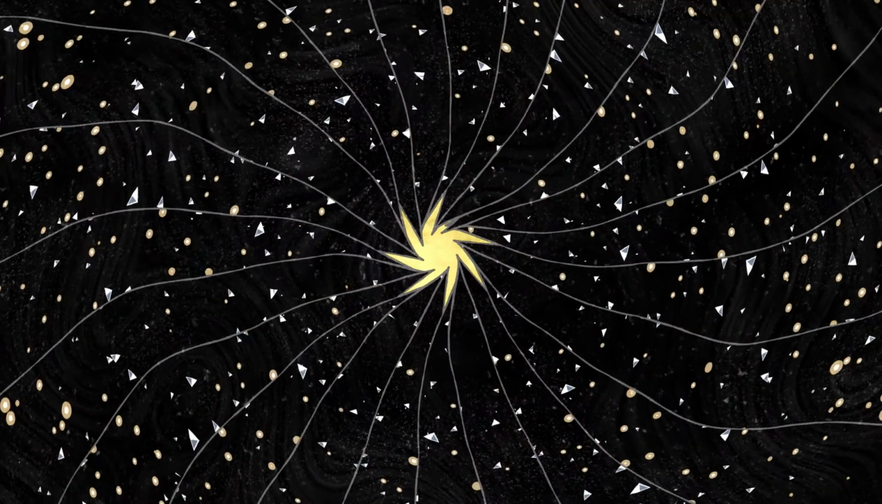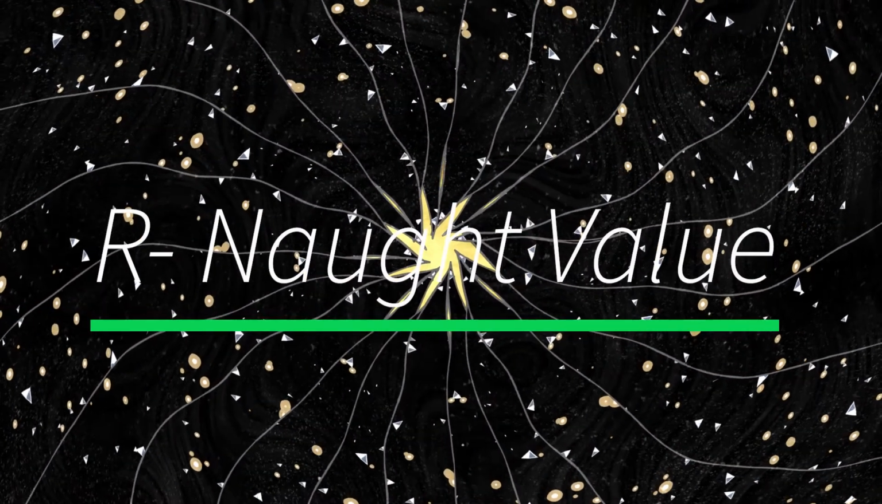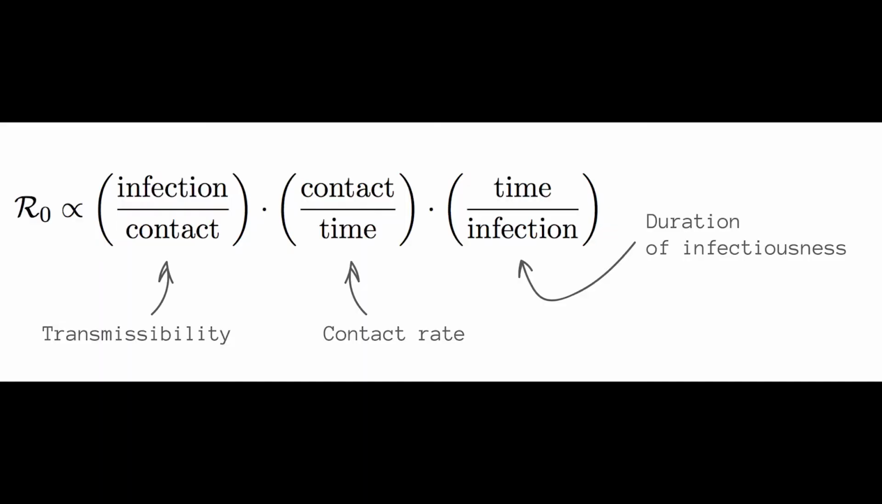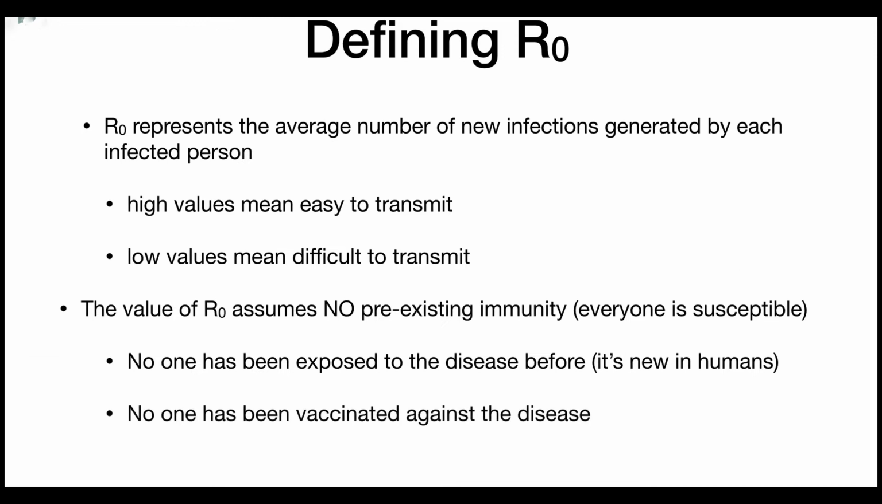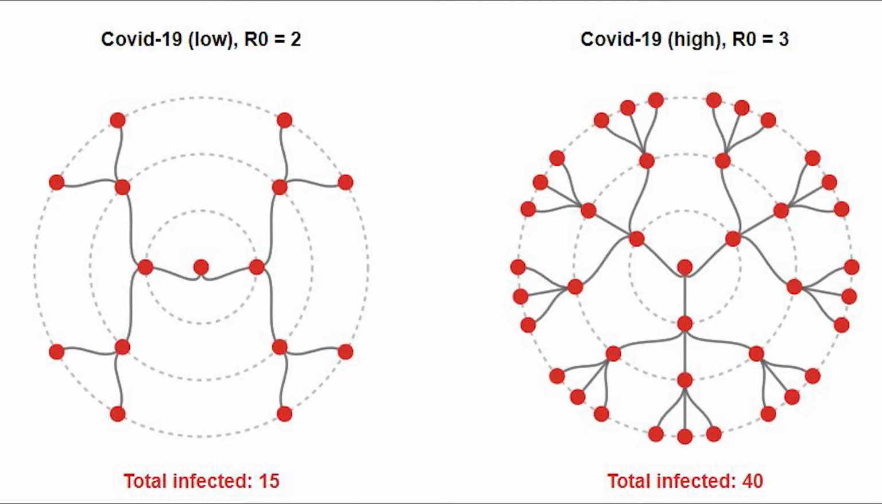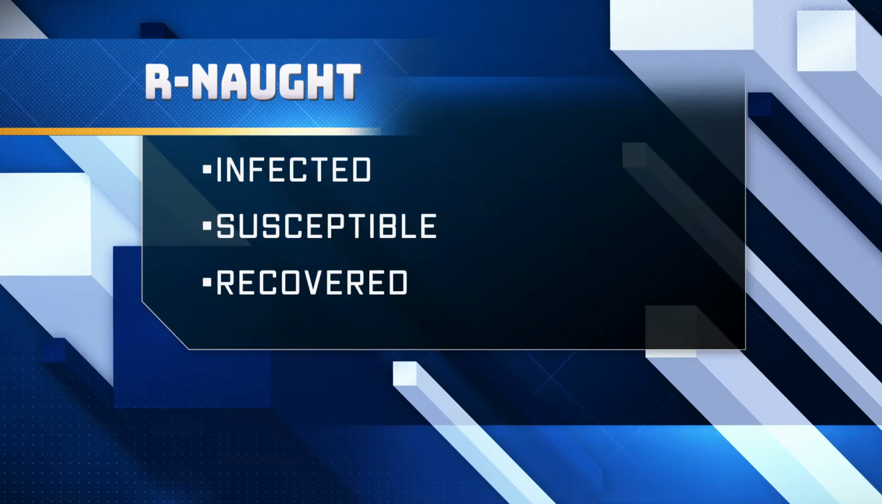To reasonably predict how the COVID-19 pandemic progresses, we need to understand a number called R-Naught. This is the R-Naught mathematical formula, which is composed of the rate of transmittability, the rate of contact, and the duration of infection. R-Naught represents the number of new infections generated by each person. For COVID-19 in the United States, the R-Naught value is 2.6, meaning that for every person infected, 2.6 others are also infected.